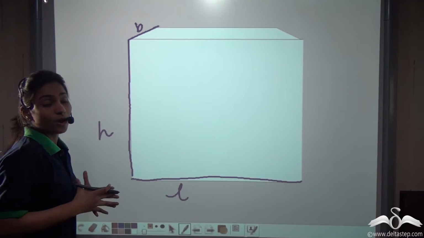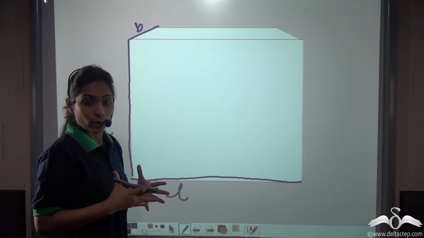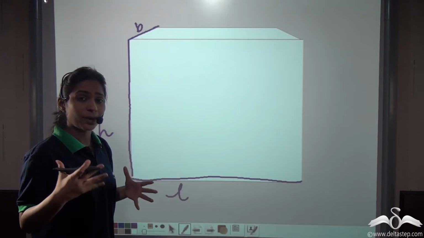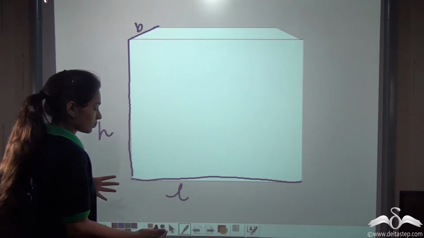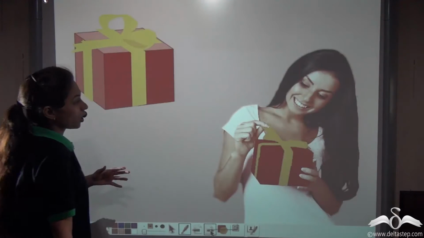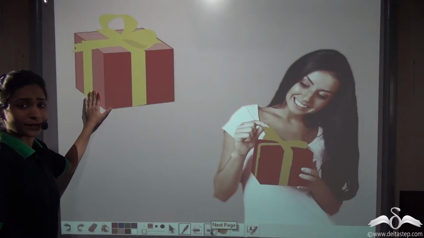Now you already know that any solid that is in the shape of a box is called a cuboid. Now can that solid be a cube also? Let's see. Let us take an example of a box. Now this girl, she got this parcel and she opened it.